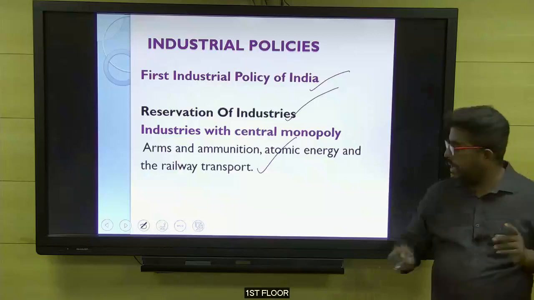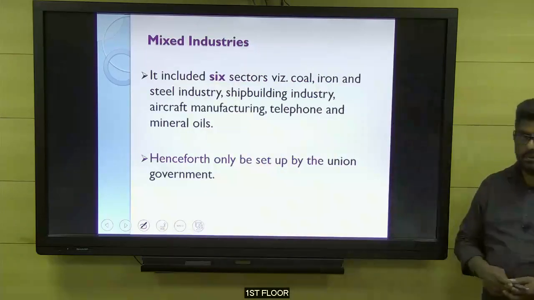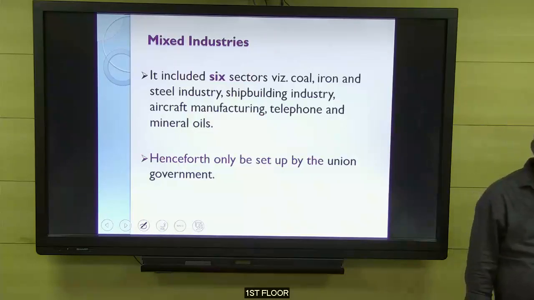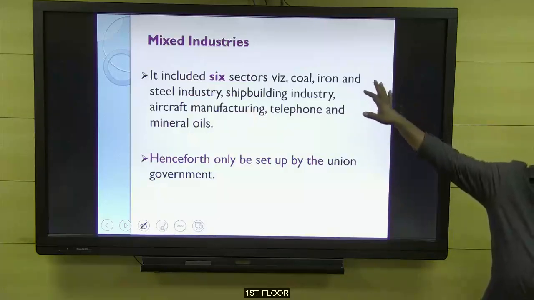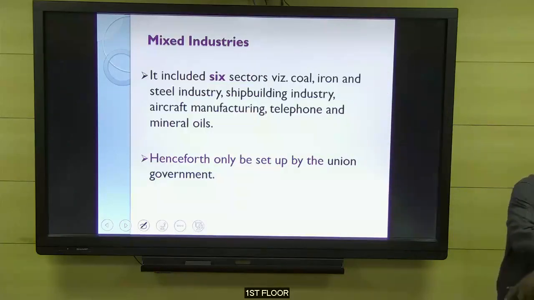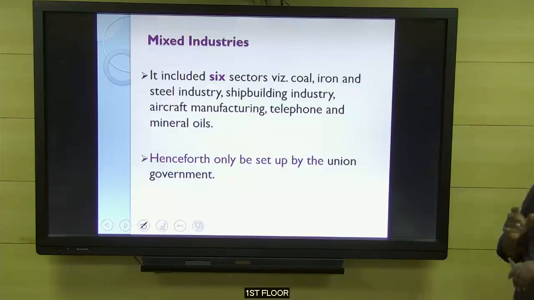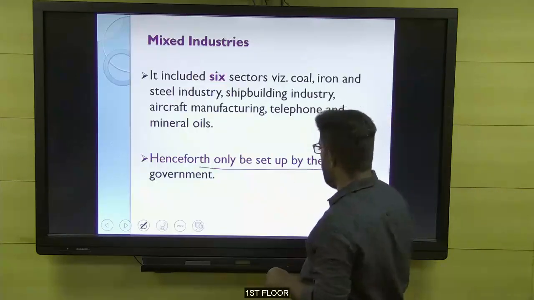Have you all copied? Yes. Next one is mixed industries. Mix means government and private, but it doesn't mean that privates are permitted. The existing privates will be permitted. Helen, yes, okay. Cynthia, okay. Chandramohan, yes. Cynthia, copy. Karthik, yes, fine. Henceforth, new industries will only be set up by the union government.